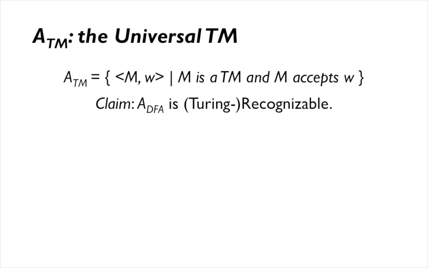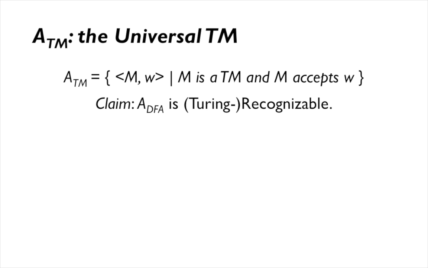We're going to start off with a simpler claim for now: that the language A_TM, sorry, that's a typo on the slide, is actually Turing recognizable. What does that mean? Well, that means that there's a Turing machine out there that recognizes this language. It'll accept all the combinations of Turing machines and inputs such that the Turing machine accepts the input. But in cases where it does not, we might reject or we might go into an infinite loop.